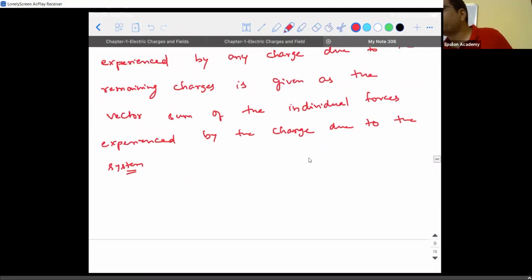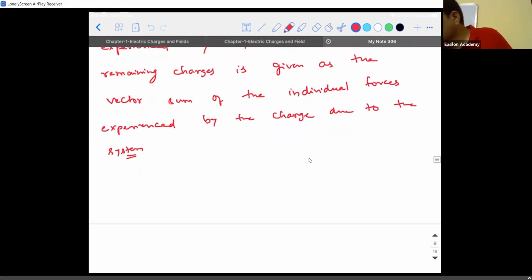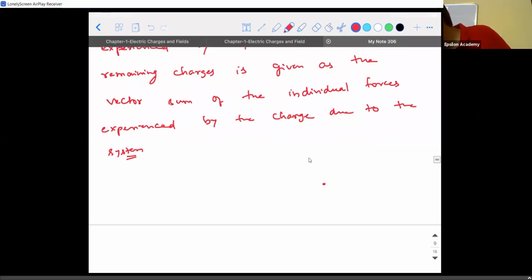I hope you guys copied it. Right? So if there are n charges, let's say first, second, third, fourth, fifth, like this, there are n number of charges that are present.